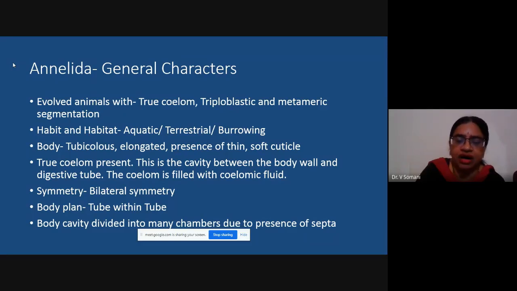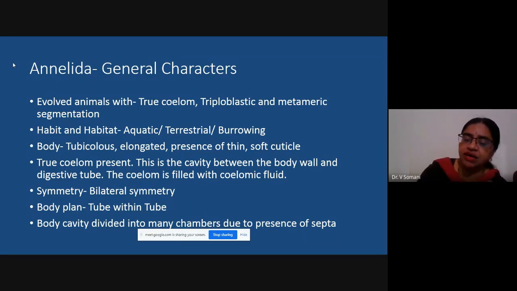like that of earthworm. Now, what is the shape of body? The body is of tubular nature, that is tube-like shape is there, it is elongated. When we say worm-like or tube-like, it is elongated body, and the entire body is covered with a cuticle. Now, what is a cuticle? It is a body layer, something like a body wall, but it is the extra layer which is present along the body wall, which is of thin nature. It is not very tough.